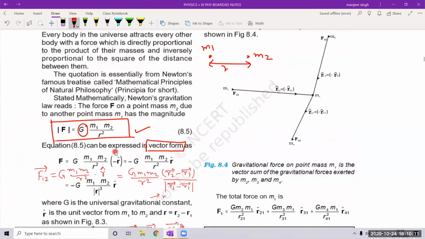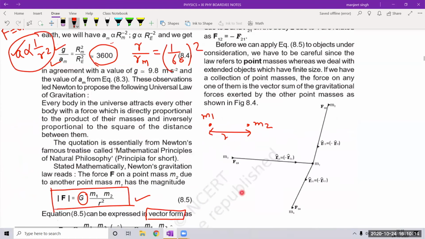Understood? Now what is the case? A single mass m1 is there and we have to calculate the force due to 2, 3 and 4. This is m2. Let me write, it is not clear. This is m3 and this is m4. So we have to calculate the force on mass 1 because of all the three.